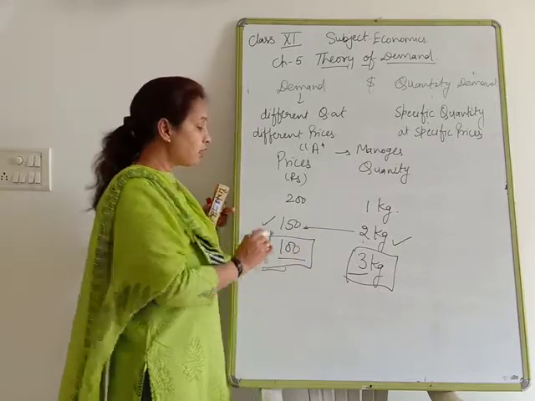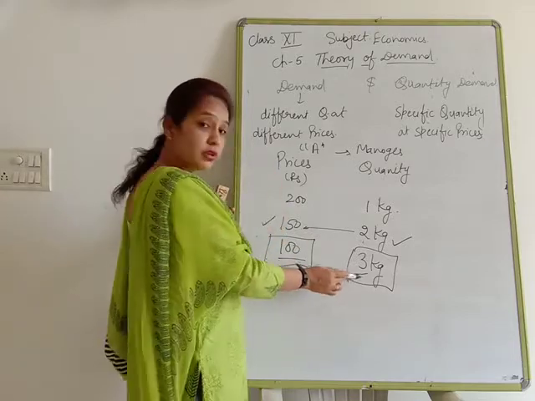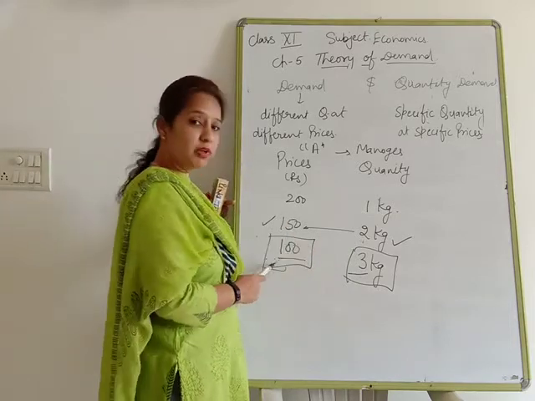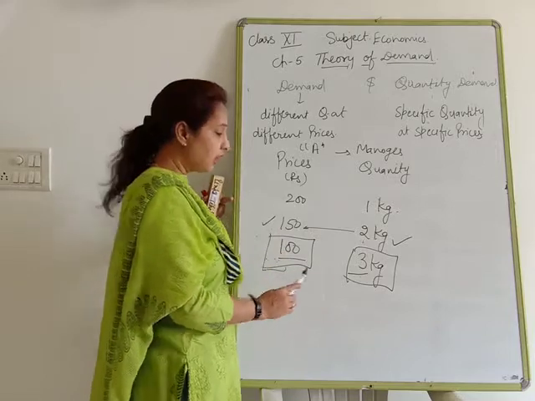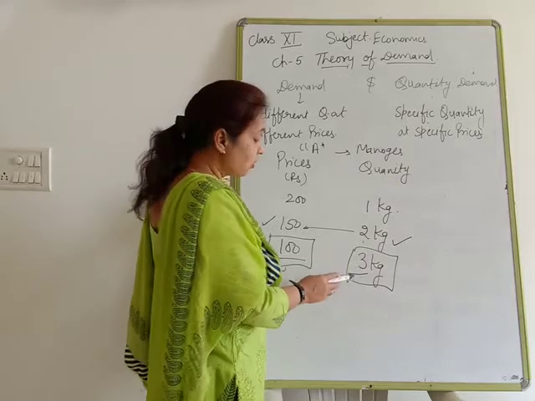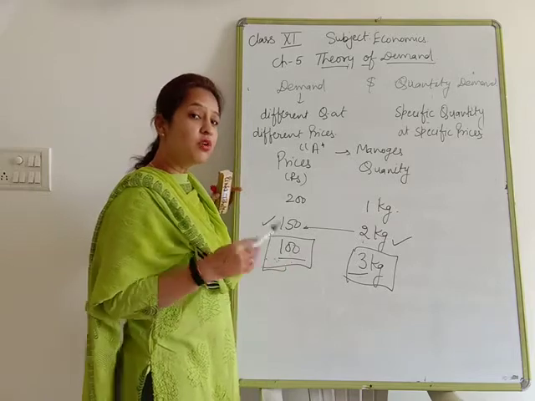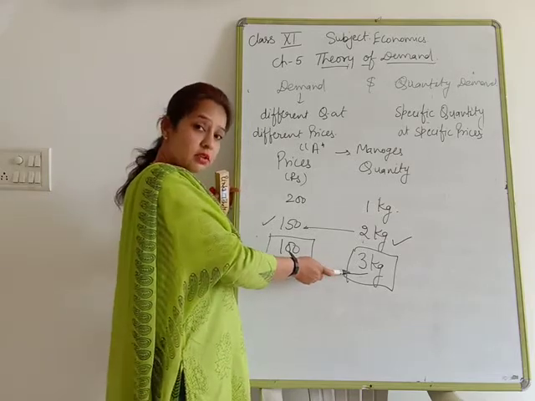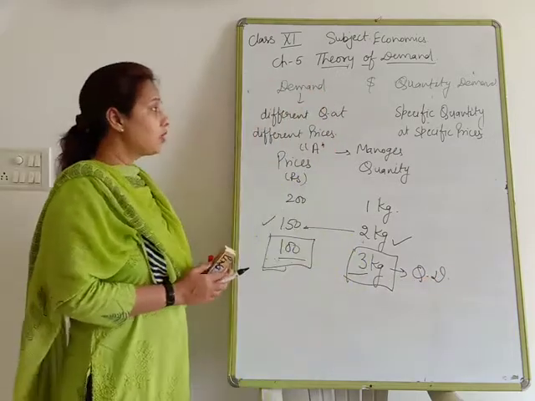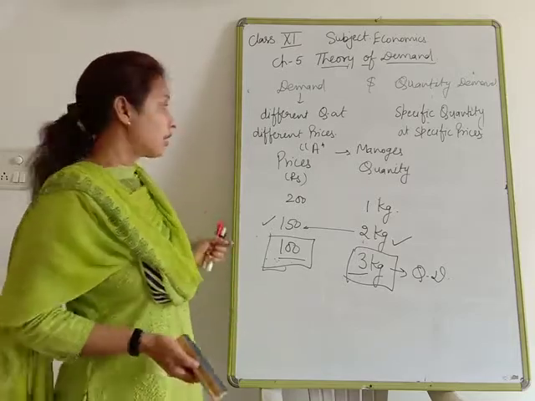The difference: different quantities purchased at different prices is known as demand. Specific quantities purchased at specific prices is known as quantity demanded. Clear? If I ask, just as an example, how much quantity he is going to purchase at 100 rupees, it means I have given you the specific price. Now what will be the specific quantity? That is 3 kg. That is known as quantity demanded. Clear? Now we are going to discuss the difference between individual demand and market demand.